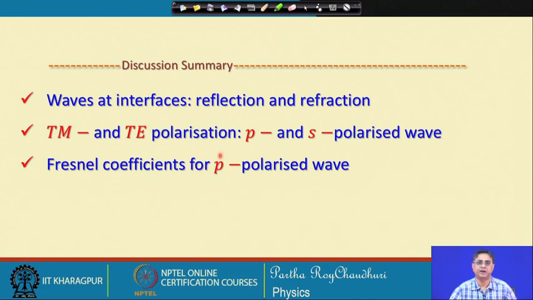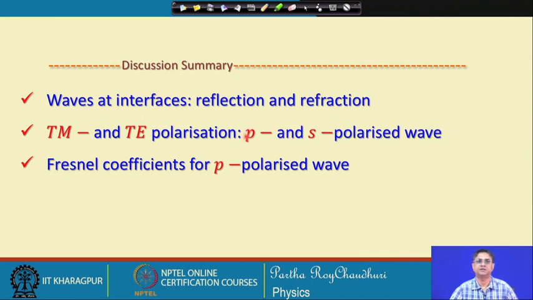So, to summarize the discussion, we have seen waves at interfaces, particularly reflection and refraction. We have also seen both the configurations, that is TM and TE polarizations, and how the electric and magnetic fields are oriented with respect to the structural geometry, that is the interface plane and the plane of incidence.